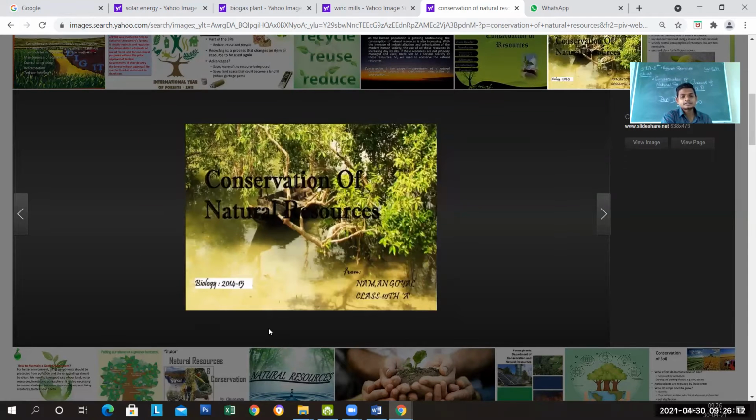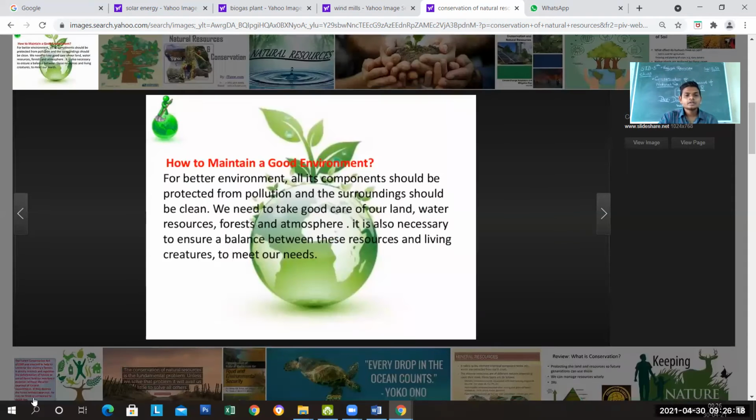We have to grow more plants and trees, everything we have to conserve. How to maintain a good environment? For a better environment, all its components should be protected from pollution and the surroundings should be clean.